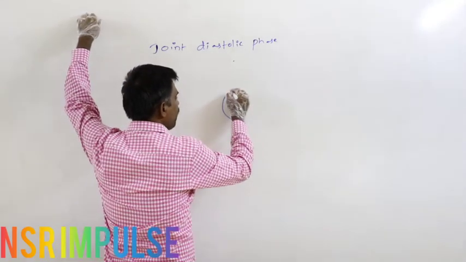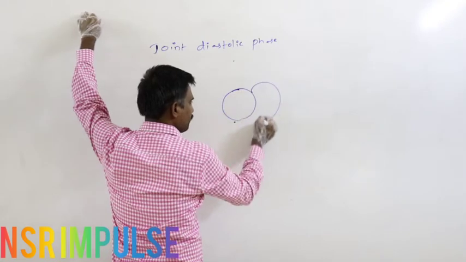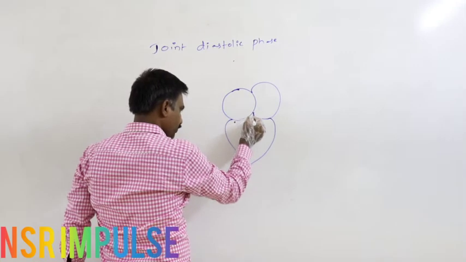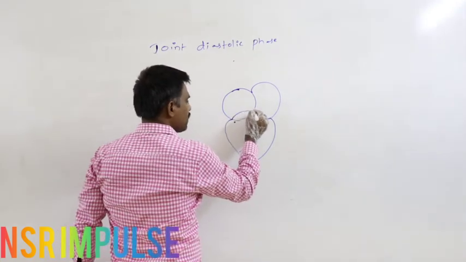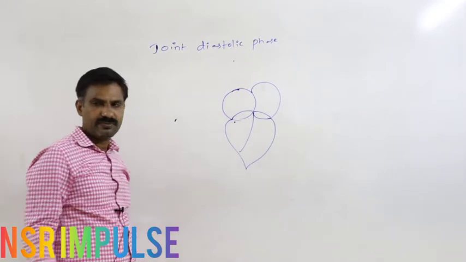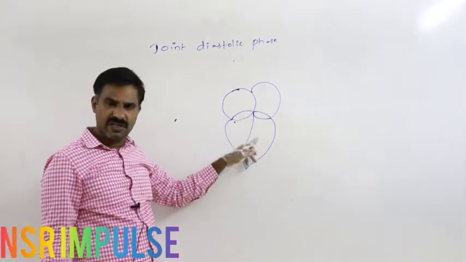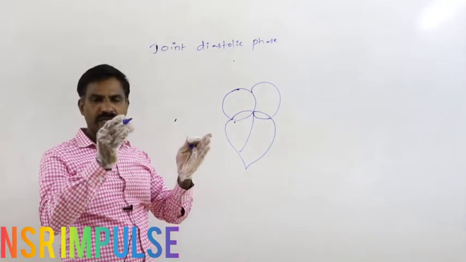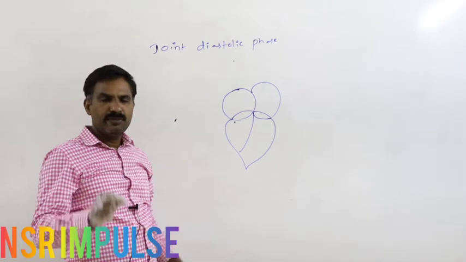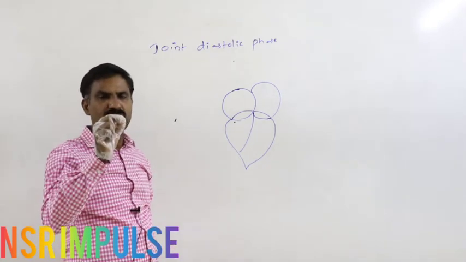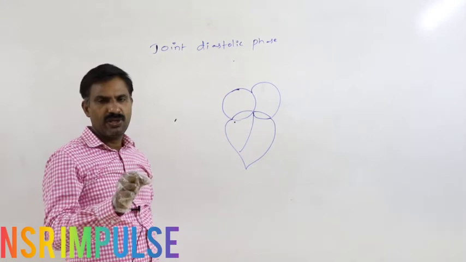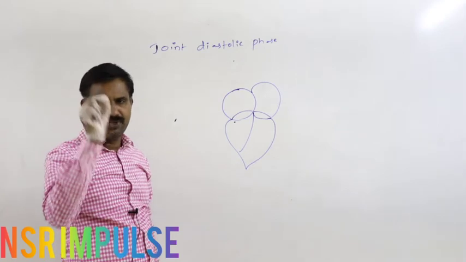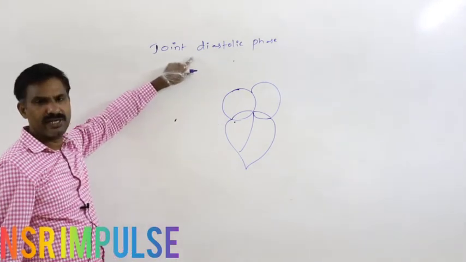After completion of the ventricular systole, ventricles start relaxation. During that, atria are also in relaxation. Means for about 0.4 seconds, both atria as well as ventricles are in relaxation. That period is said to be the joint diastolic phase.